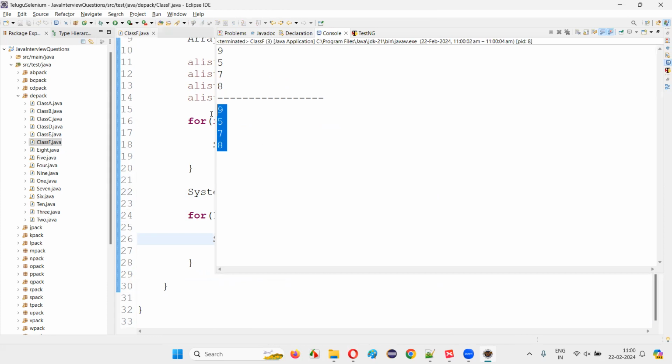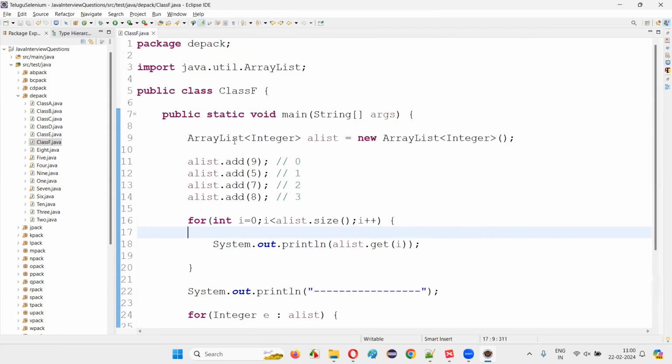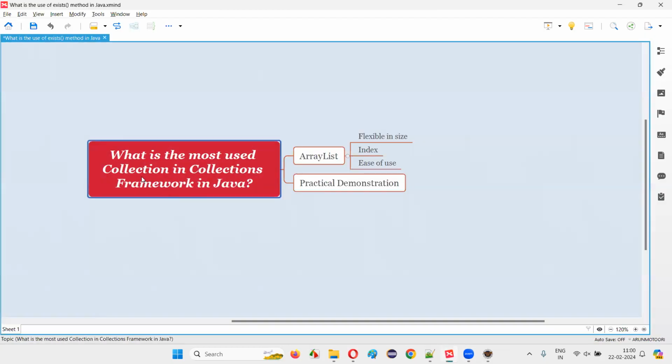So it's very simple and easy to use, guys, when compared to other collections in the collections framework. So if you get this kind of question in interviews, that is, what is the most used collection in the collections framework in Java, even per my knowledge and per my real-time experience, apart from these advantages, I agree with ArrayList as the most used collection in the collections framework.